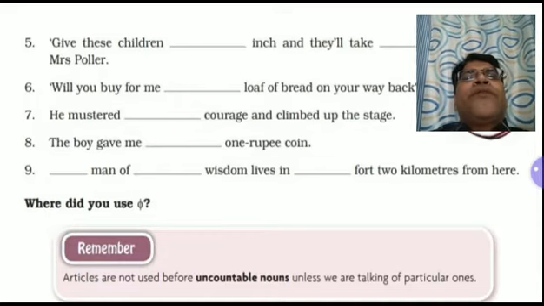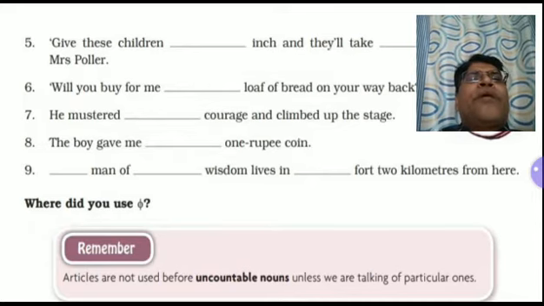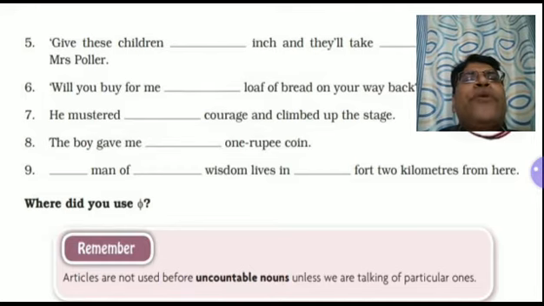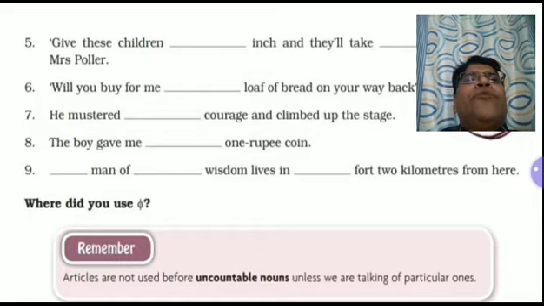Now, again, you can understand very well here that O stands for "wa", and "wa" is not a vowel sound, so A will be used before 1. The boy gave me a 1 rupee coin.